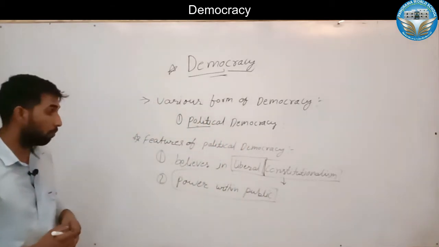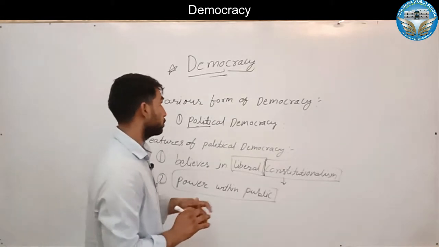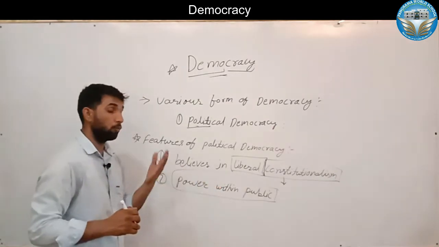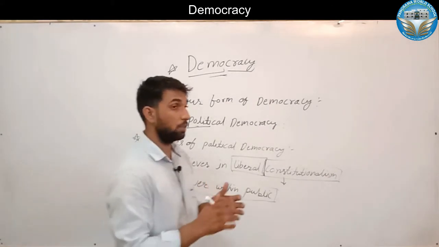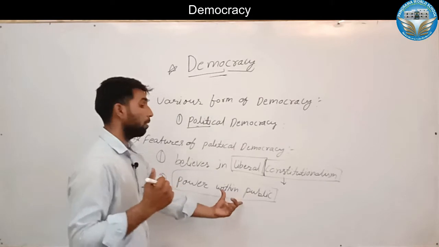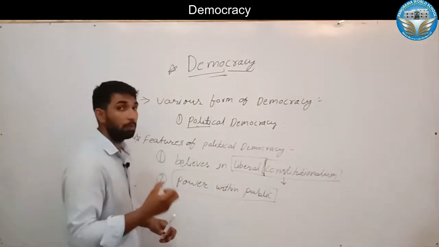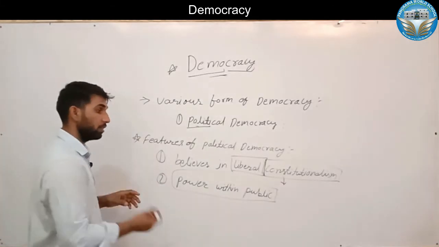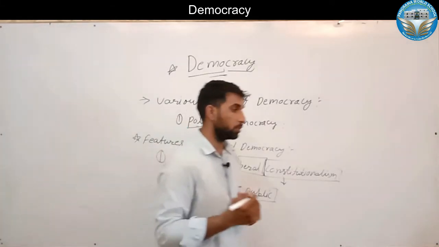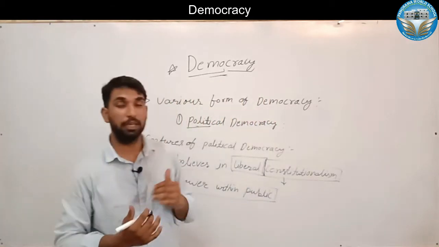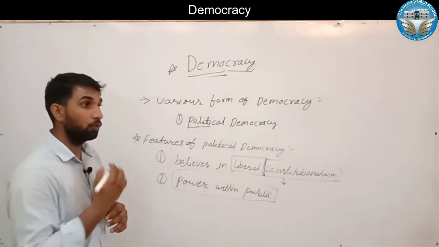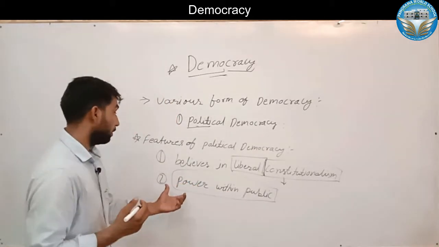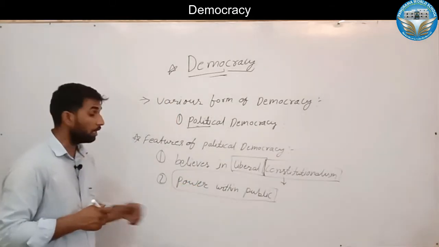It means the public has sole authority, because a democratic government and a democratic state have a basic pillar: the sovereignty of the state lies in the public. The whole power of the particular state lies in the public. The public makes the government, controls the government, and if necessary can demolish the particular government. So all of this is about power within the public.